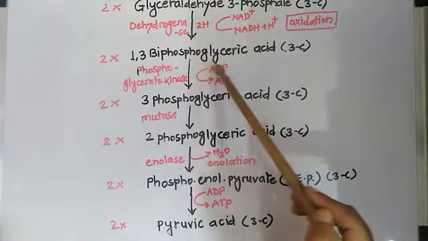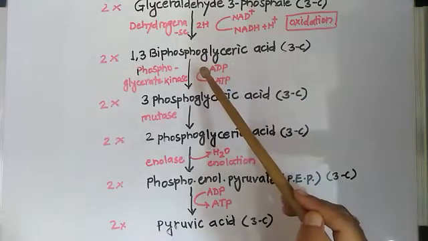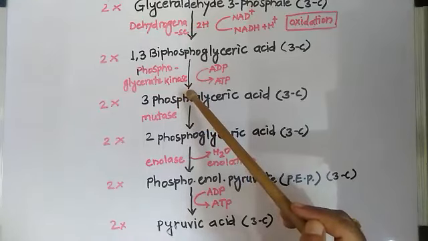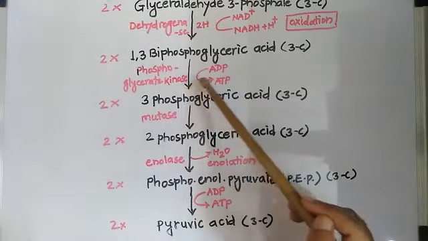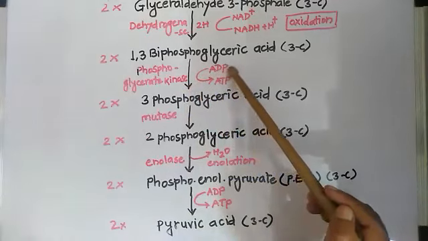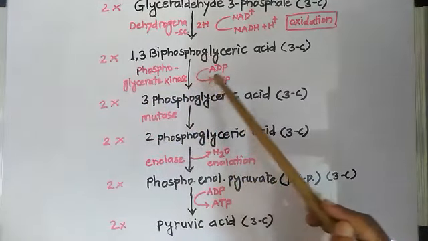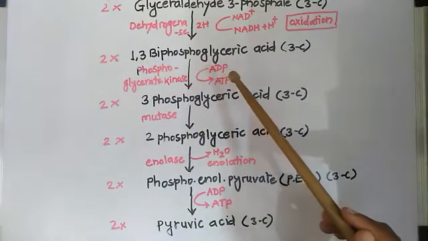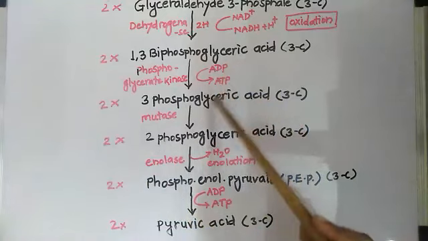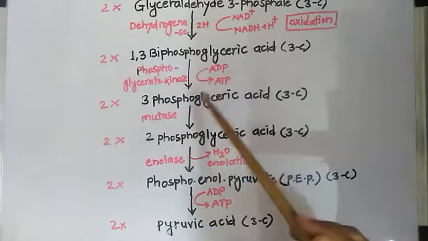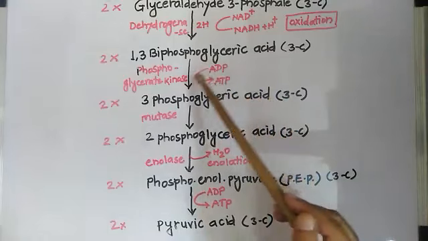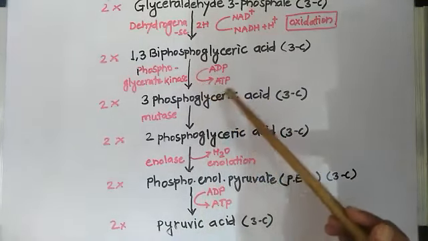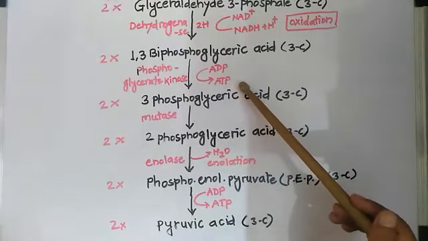Again, this 1,3 biphosphoglyceric acid undergoes the action of phosphoglycerate kinase. This is an enzyme. And keep one more thing in your mind: in the previous reaction we utilized ATP to produce ADP, and we called it the investment phase. But in this step it is the proper time to generate ATPs from ADP, and that's why it is called the payoff phase. Here we are actually harvesting the energy in the form of ATP molecules.